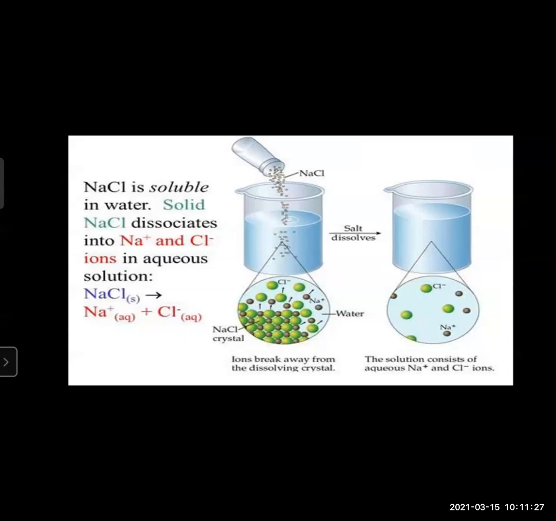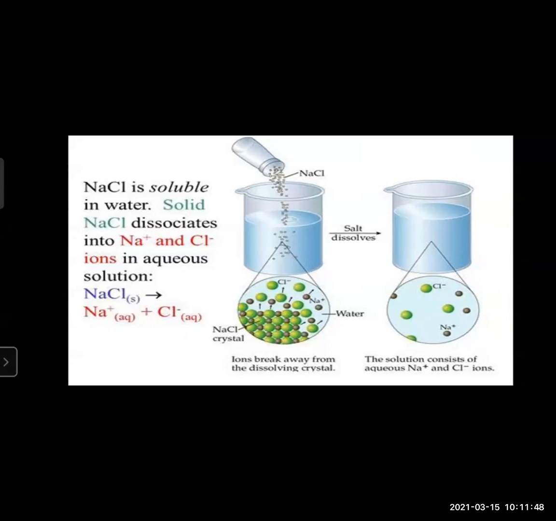On dissolving in water, an ionic compound forms an aqueous solution. Yes, when you add sodium chloride or salt in water, the resulting solution will be called an aqueous solution.